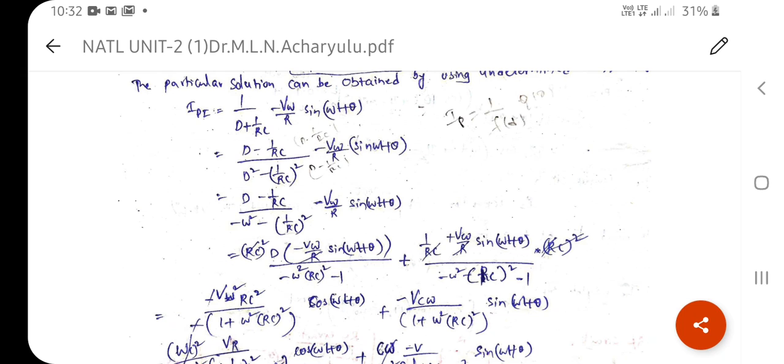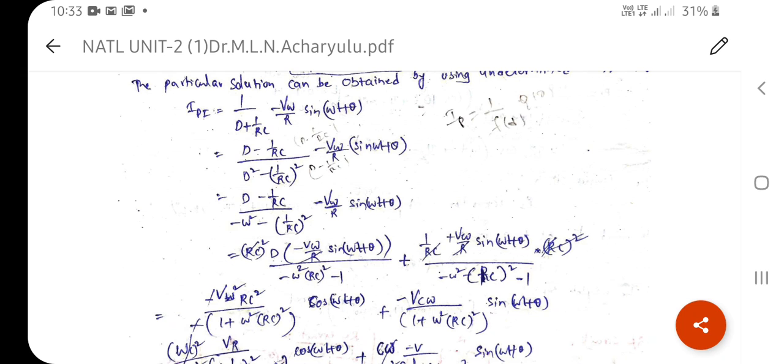Here we just have to calculate the RC whole square, which comes to the numerator side, and D into minus Vm by R into sine of omega t plus theta may be split. The RC whole square is completely multiplied to that. Therefore, we get minus omega square RC whole square minus 1, plus here also 1 by RC into V omega by R into sine of omega t plus theta.